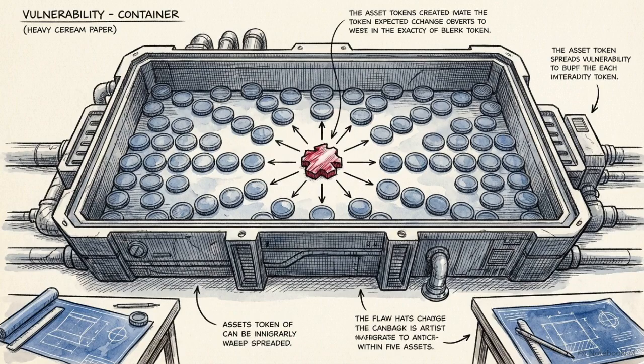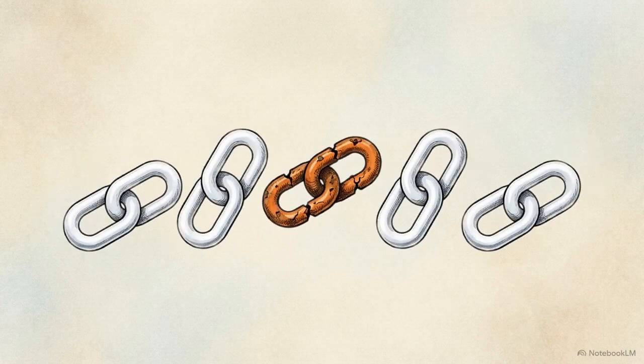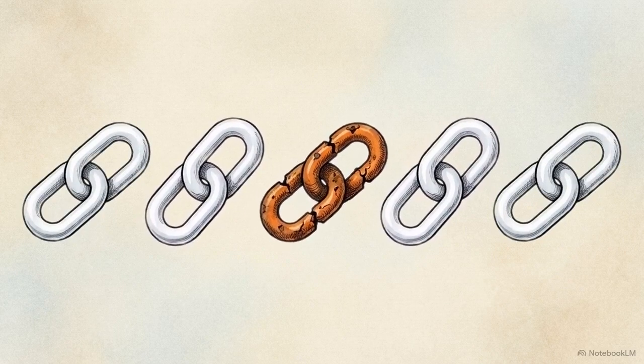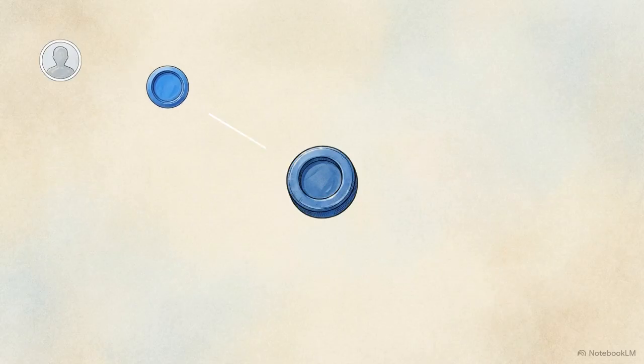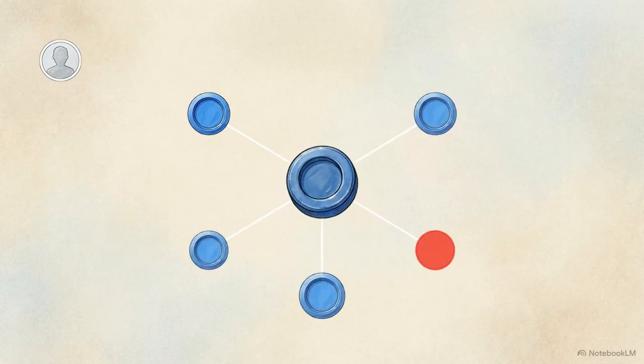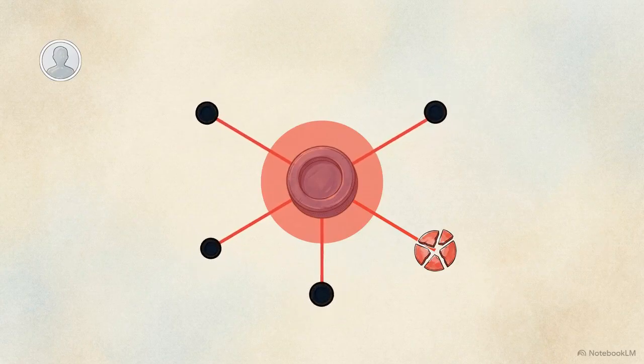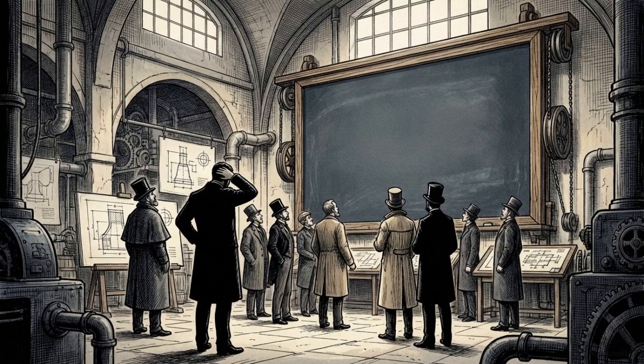This architecture introduces a hidden systemic vulnerability known as shared risk. Because all the assets are commingled, the risk profile of the entire platform is dictated by its weakest link. A user can deposit a highly stable asset, but the central pool automatically lends it out against every collateral type accepted. If one volatile token fails, it triggers a chain reaction, draining the safe assets of users who never agreed to that specific risk. Investors and institutions eventually recognized the mathematical limits of this model.